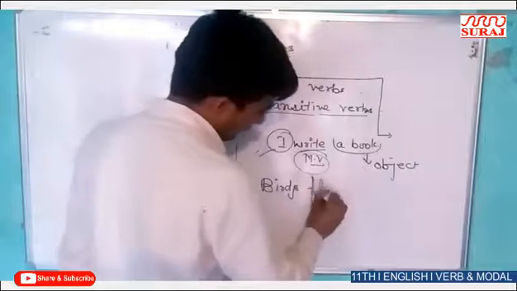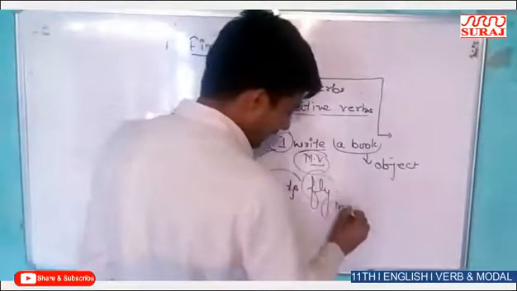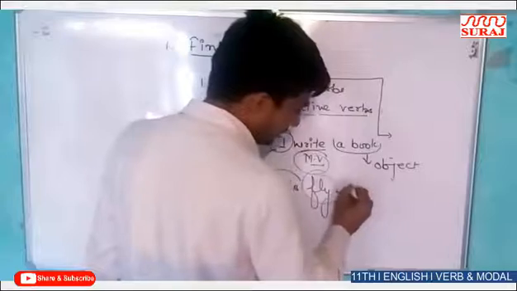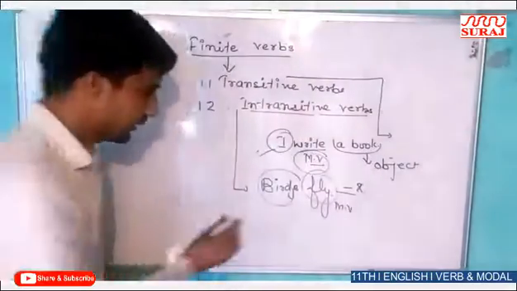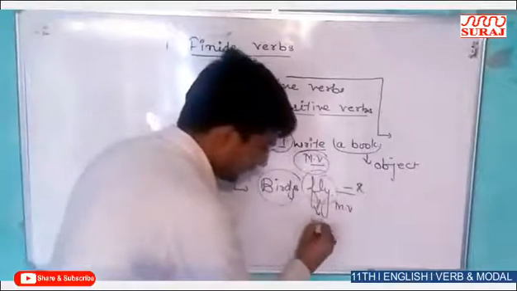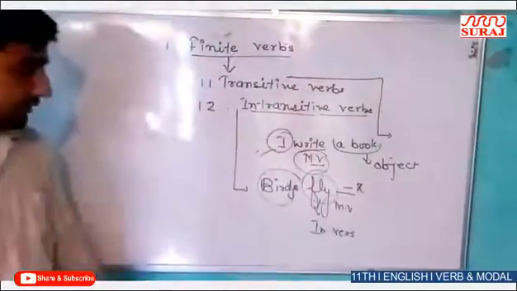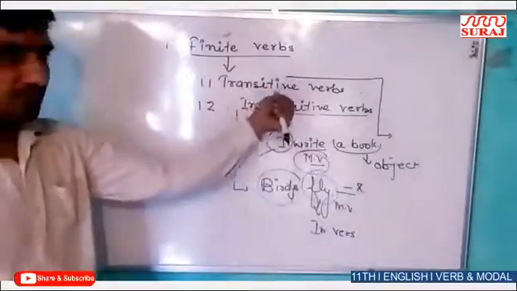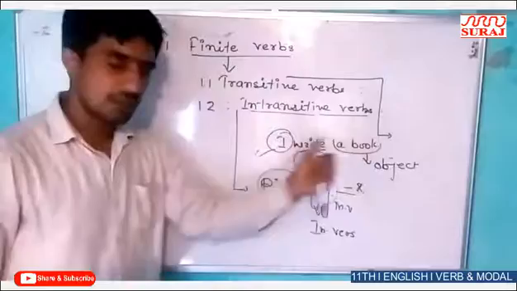It means the main verb is fly, and after the main verb there is no object, there is no word. That's why fly is an intransitive verb. In Hindi, we can say transitive is sakarmak kriya and intransitive is akarmak kriya.